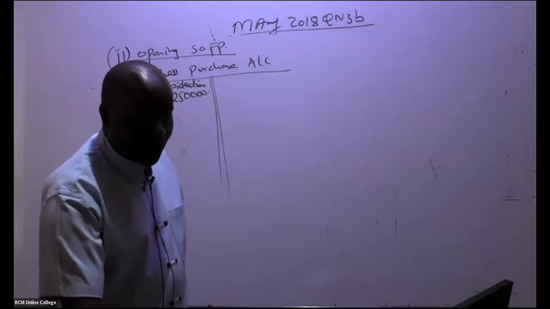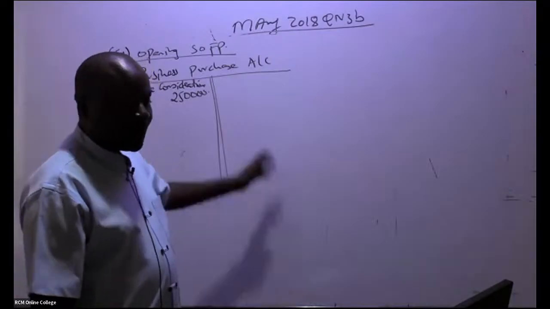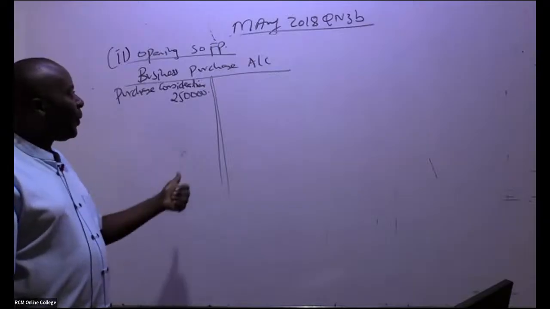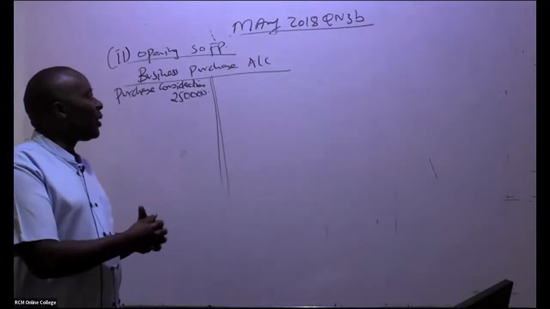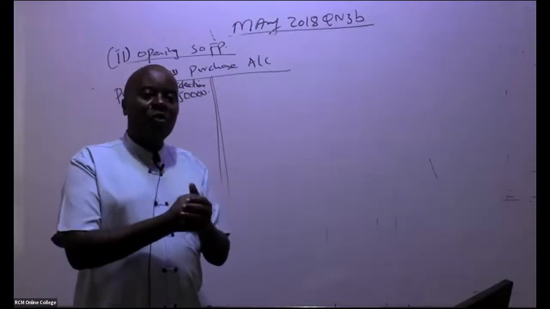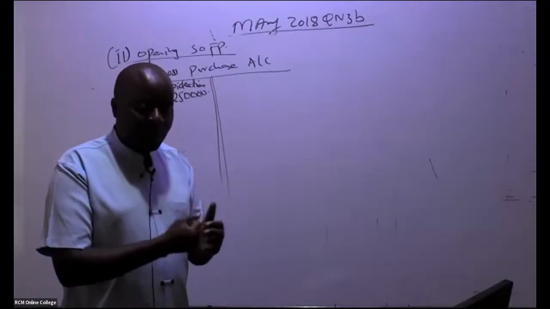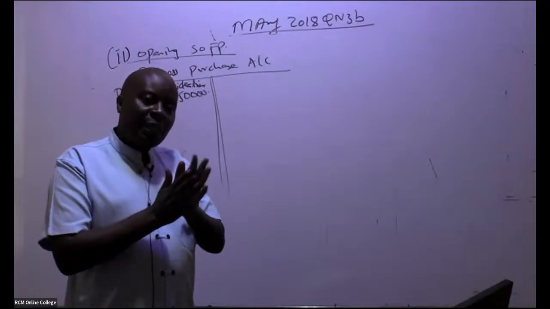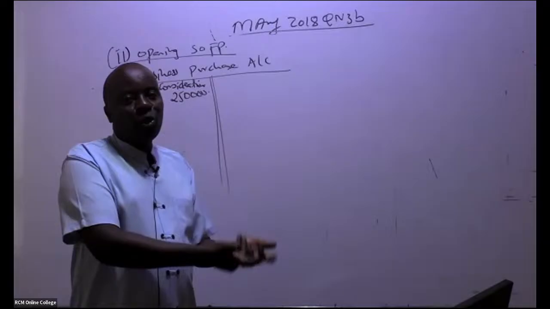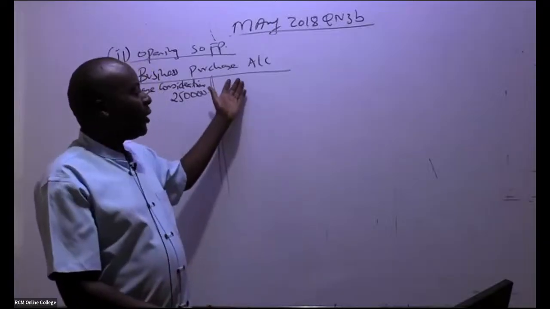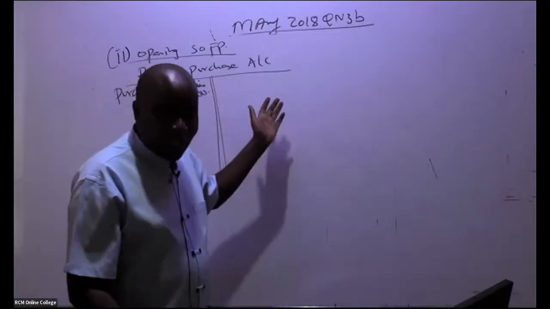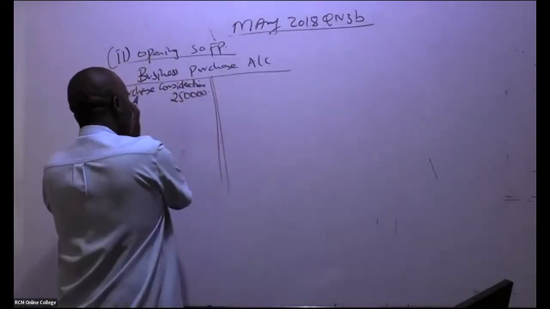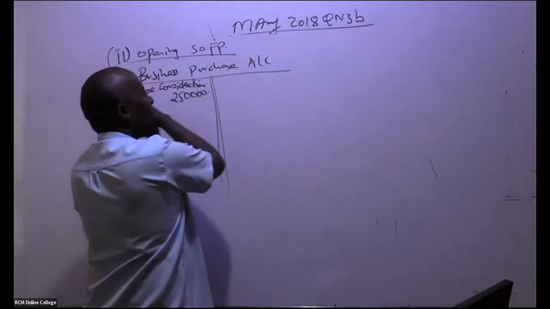So goodwill, this is what we are trying to calculate. This account will give us the goodwill. So remember, ladies and gentlemen, what are we doing in a business purchase? First of all, we are purchasing those assets that the business took. When we purchase them, we debit the individual assets and then we credit this account. So we start with assets taken over.